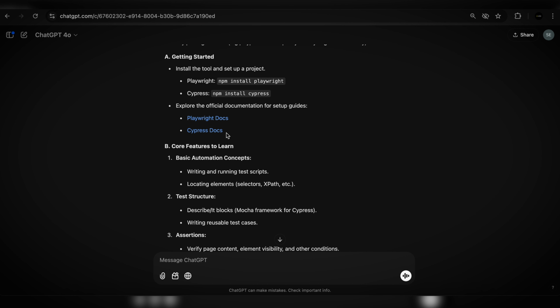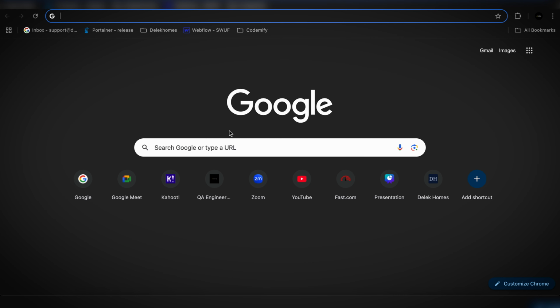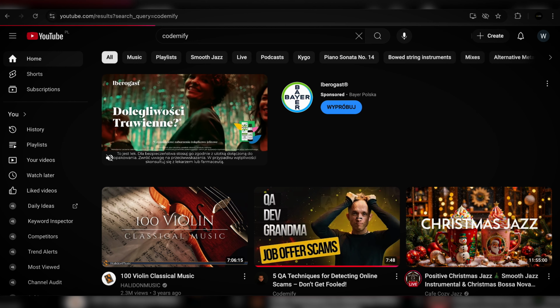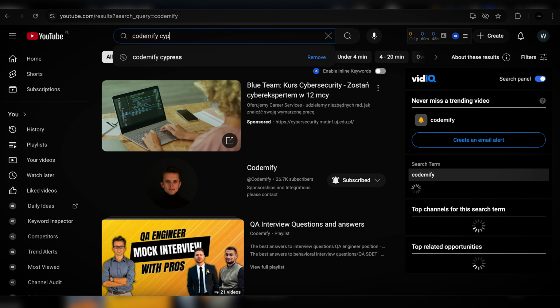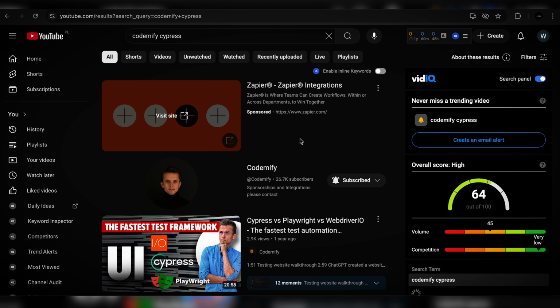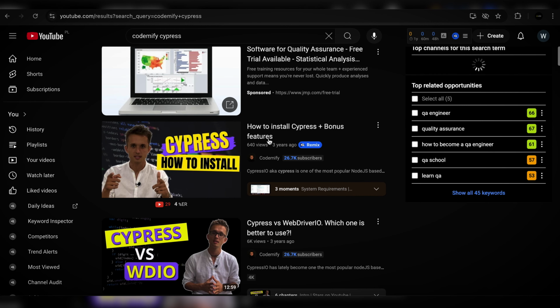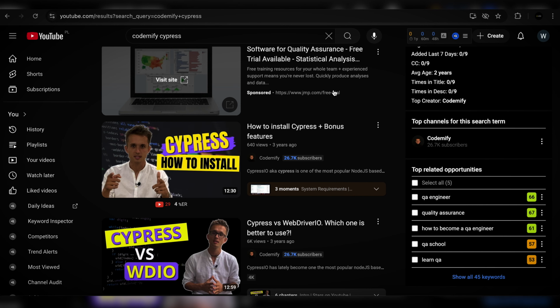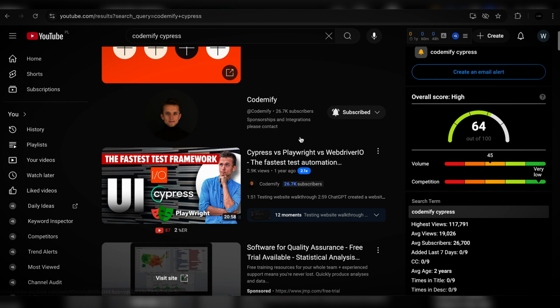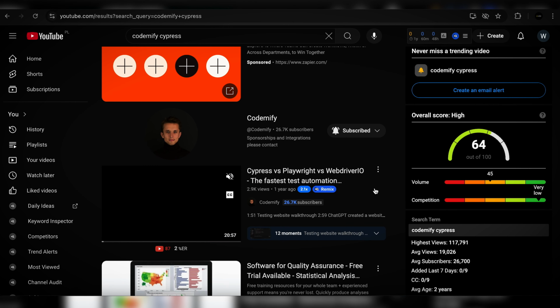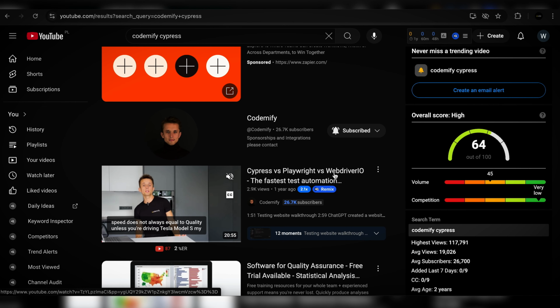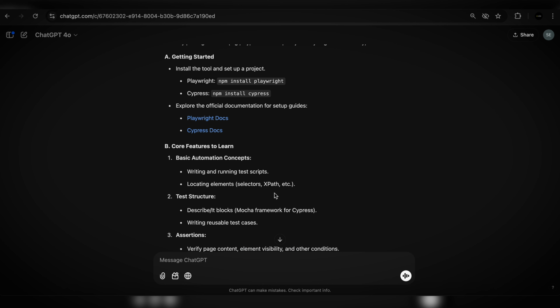Reading official documentation helps a lot, but if you want to see the very basic setup, I would go to YouTube. I would type in Comify, and actually Comify Cypress, and I would go through a video like this right here. It's a very simple setup, 12 minutes. And if you want to see the difference between Cypress, Playwright, even WebDriverIO, that's the more advanced video that I would recommend you watch.